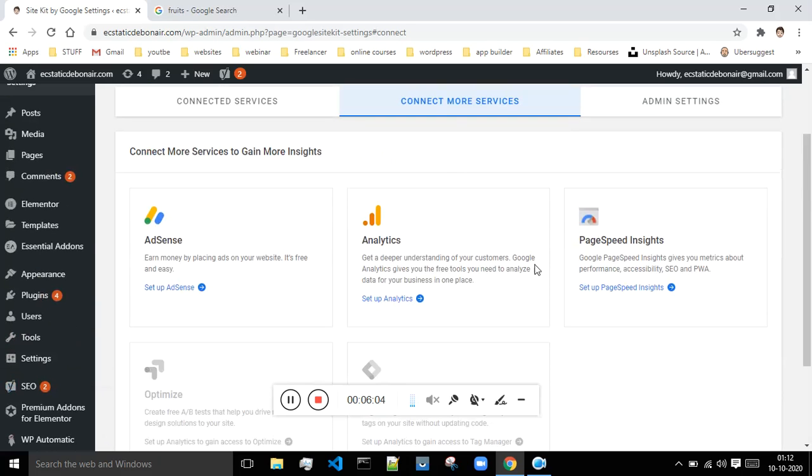Okay, you can even connect Analytics so that you are seeing the data about how many visitors are visiting your website, and where they are referred from. All that analytical data you can see with the help of Google Analytics. You can even join this account as well.